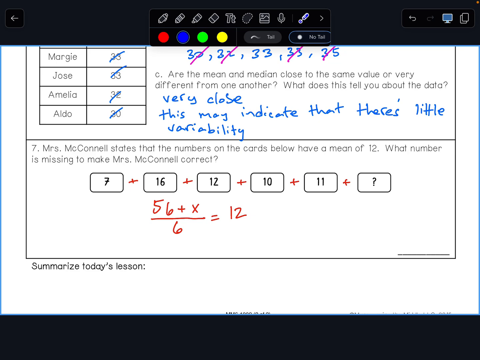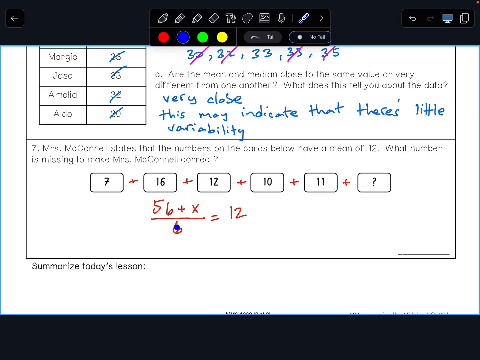We want to work backwards. You want to ask yourself, okay, what number plus 56 divided by 6 gets us 12? The first thing we did to x was we added 56, right? And then we divided it by 6. So we want to do the opposite of it and do it in backwards order.